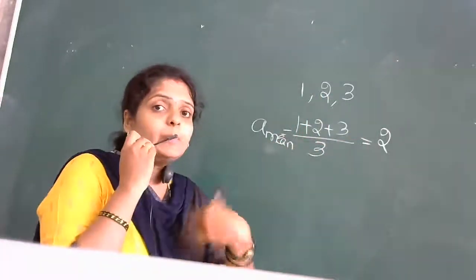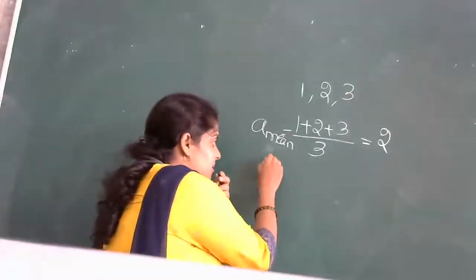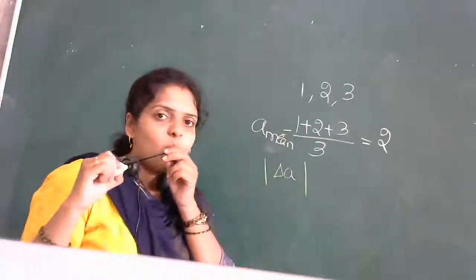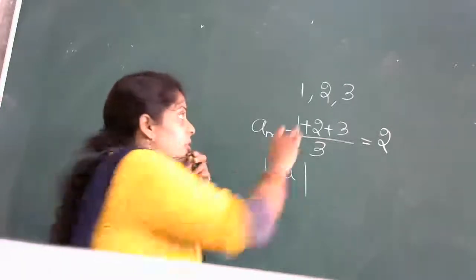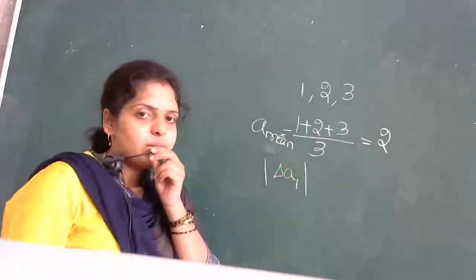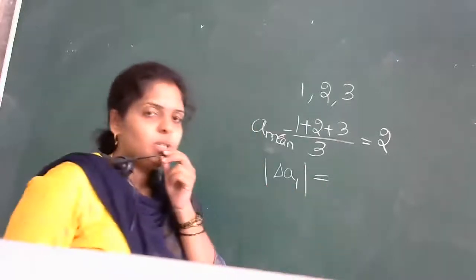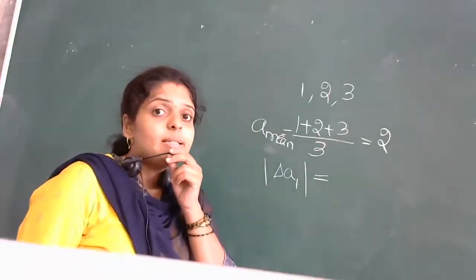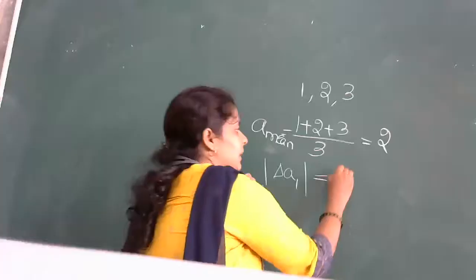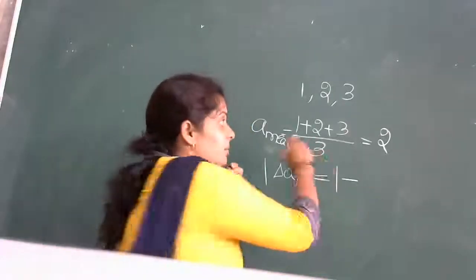Absolute error is given by, it is denoted by mod of delta A. For the first term, I'll write delta A1, which is equal to the difference between the given number, that is 1, minus the mean value.